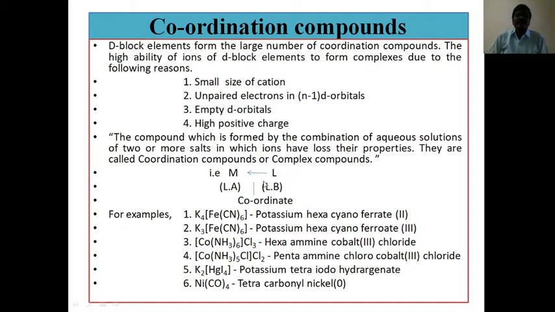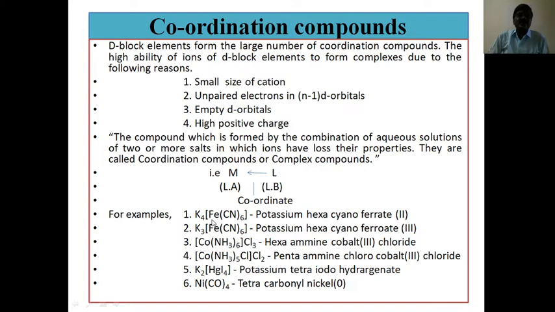That means the metal acts as a Lewis acid and the ligand acts as a Lewis base. This Lewis base is attached to the metal, which indicates the coordinate bond between the Lewis acid and Lewis base, between the metal and ligand. That indicates the coordination compound.